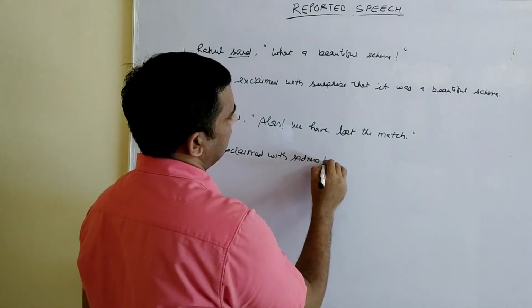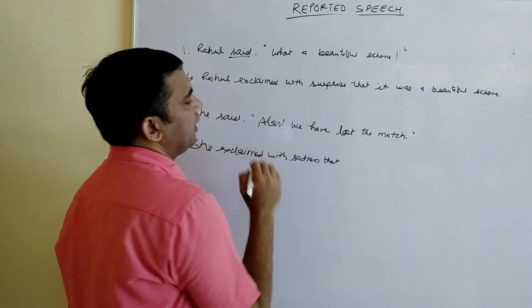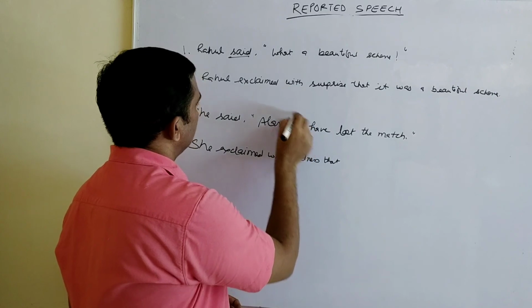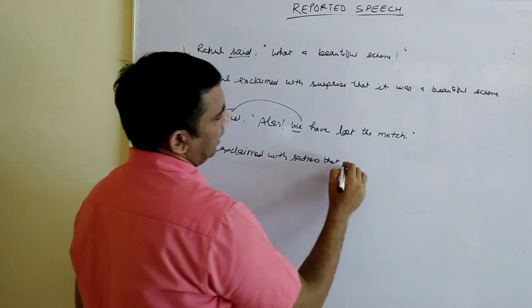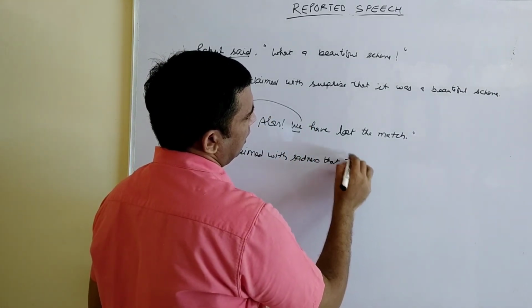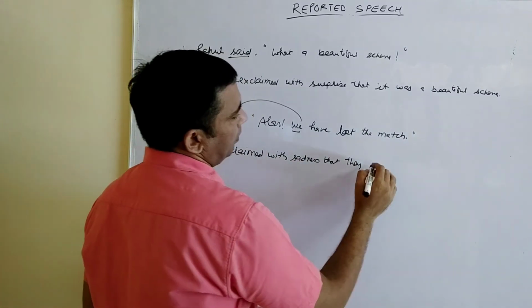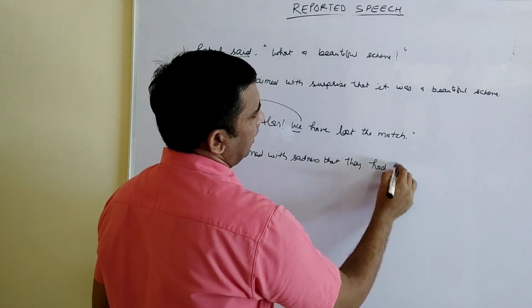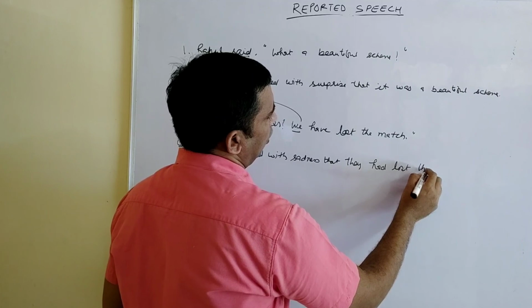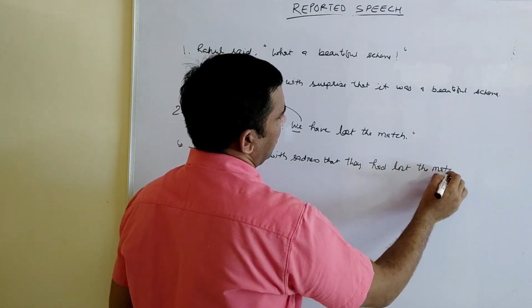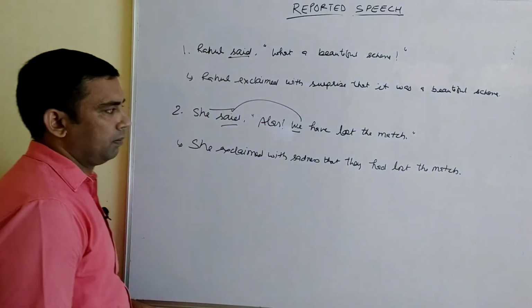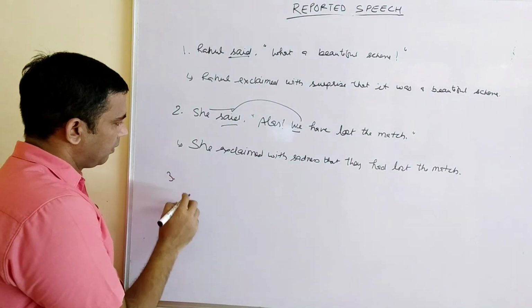With sadness, since alas is already here. That we, according to she, that they have lost. Since "said" is here, it will be "had": that they had lost the match.